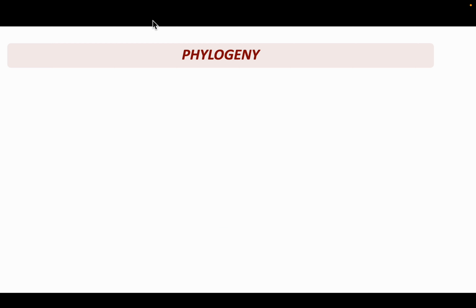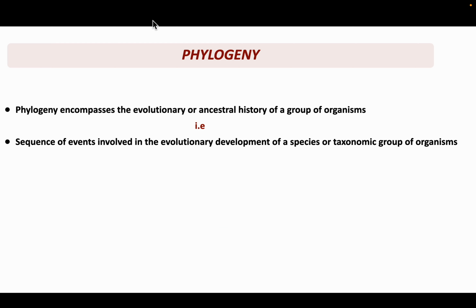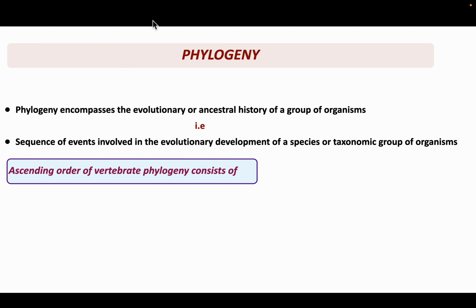Coming to phylogeny. Phylogeny encompasses the evolutionary or ancestral history of a group of organisms. It is the sequence of events involved in the evolutionary development of a species or taxonomic group of organisms. Ascending order of vertebrate phylogeny consists of fishes to amphibians, amphibians to reptiles, reptiles to birds, birds to mammals.